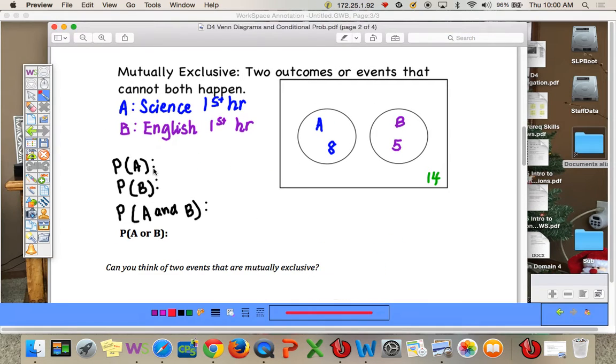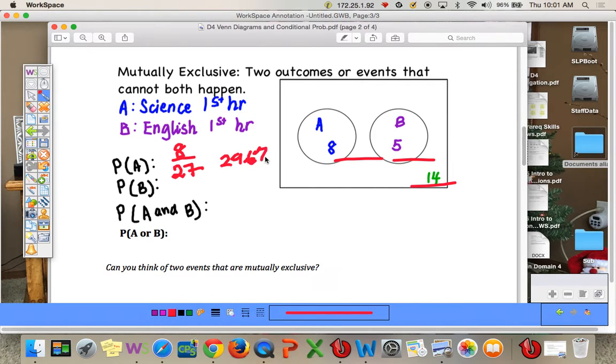What's the probability that a person takes science? A is science, and that would be 8 out of the total. And the total you're going to add 8 plus 5 plus 14, which is 27. And if you want to change that to a percentage, you can divide, and that's about 29.6%. What's the probability that they take English first hour? And that will be 5 out of 27. And you can calculate that probability. So 5 out of 27.